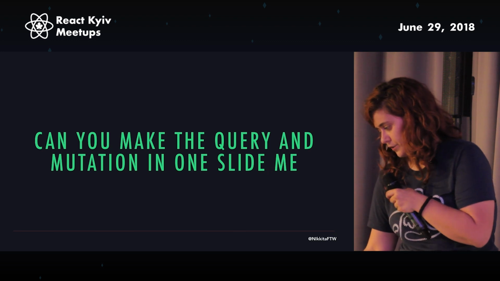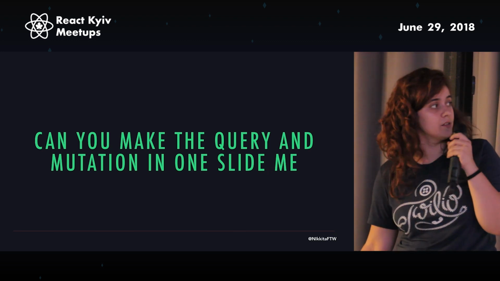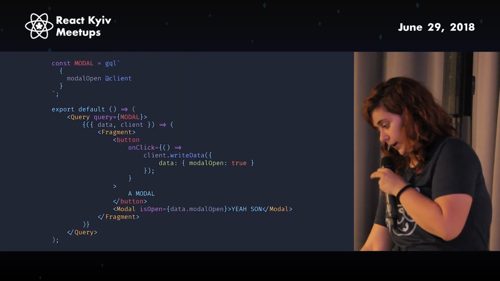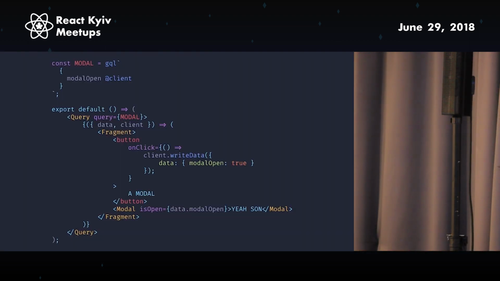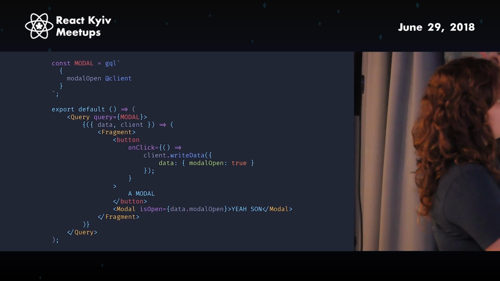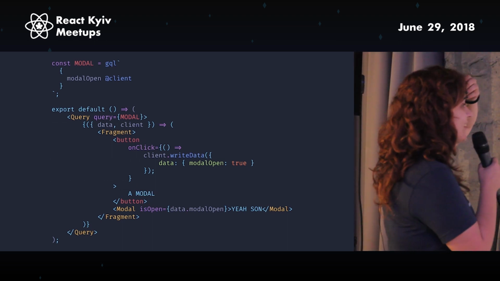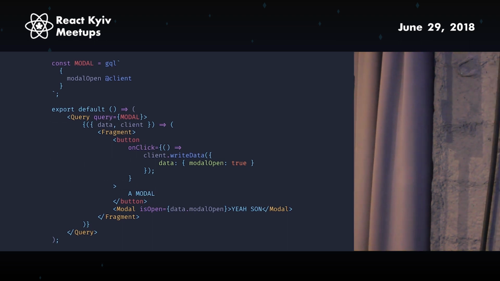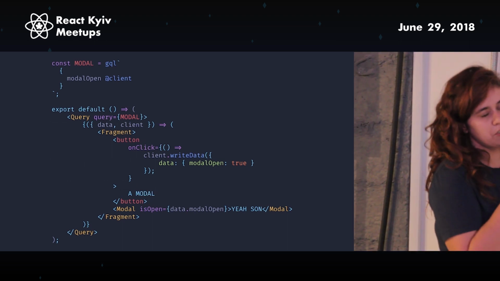And now you're like, can you make the query and the mutation thing fit in one slide? Yes. I actually don't drink alcohol, but yeah. Okay. So you actually only need the query, which is called modal open. And then we have the query component. I removed the import because it didn't actually fit in one slide. I mean, it did, but you couldn't read it.